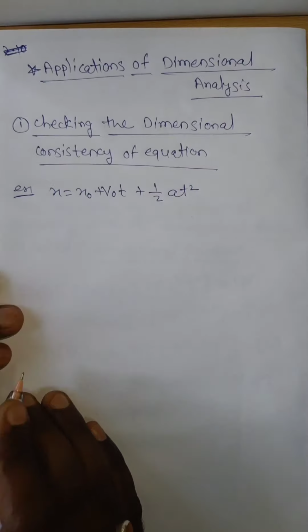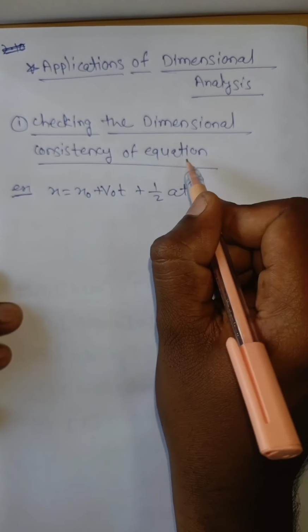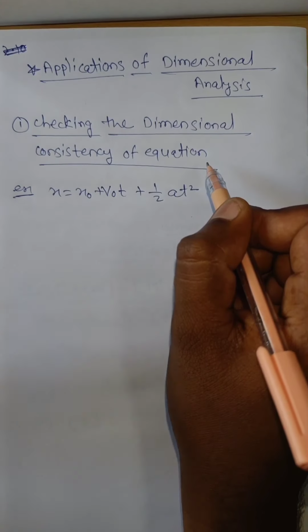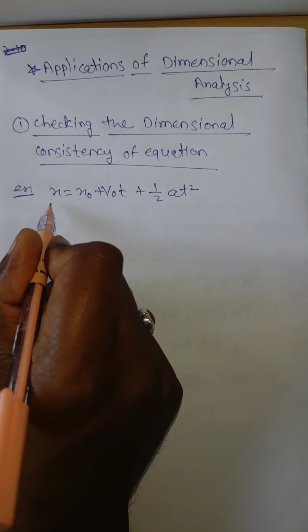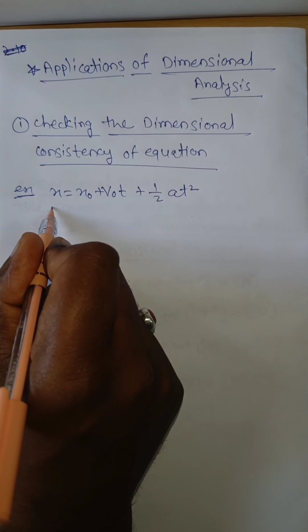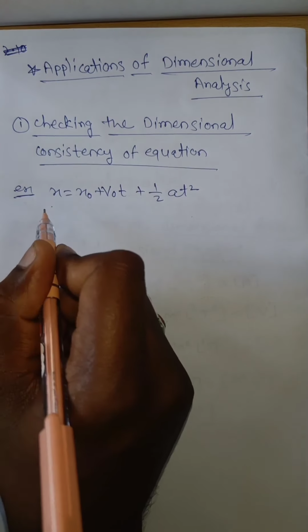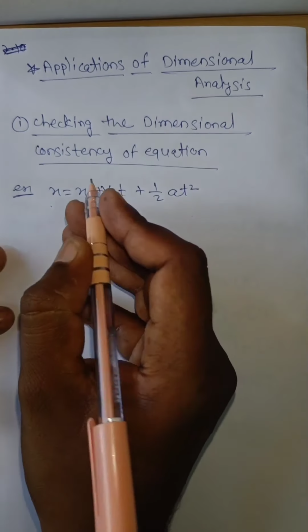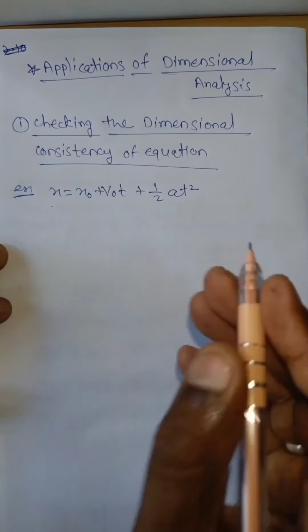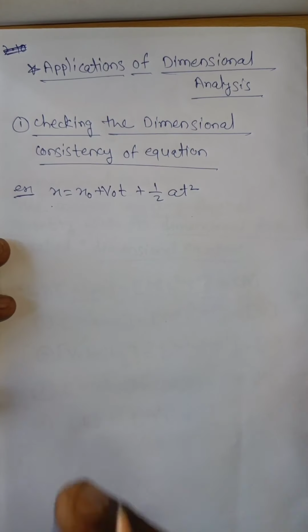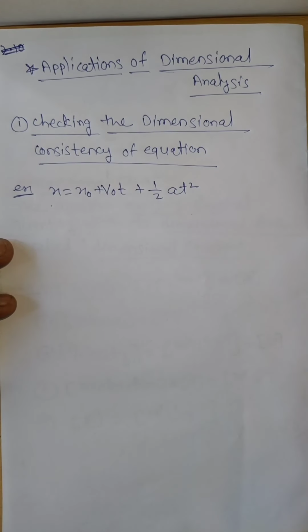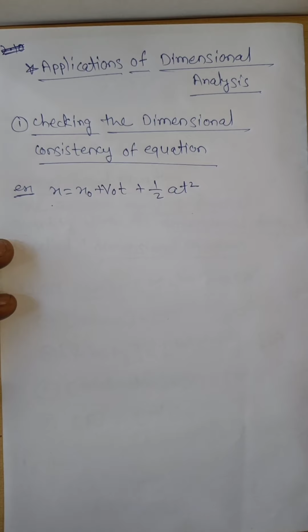What is the meaning of checking the dimensional consistency of an equation? Means the dimension of the left hand side is equal to the dimension of the right hand side. This is known as the principle of homogeneity of dimensions.